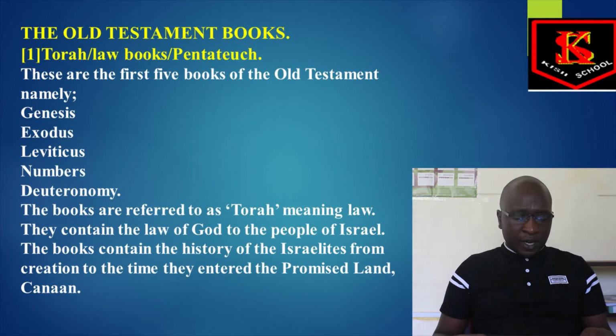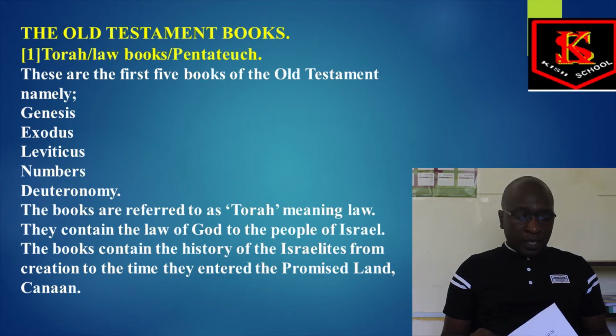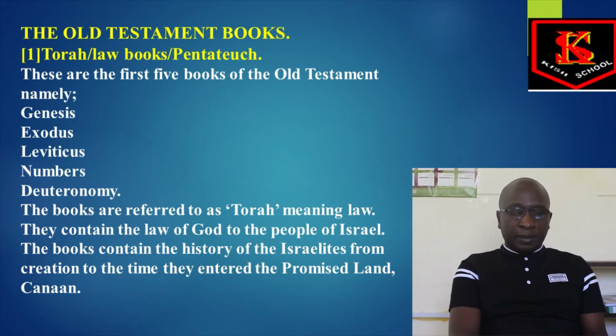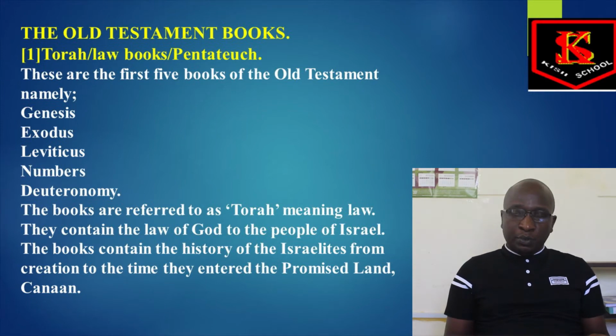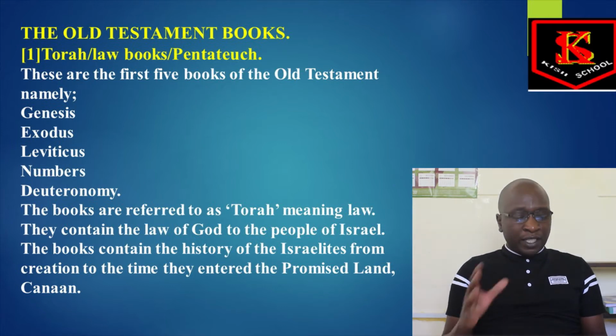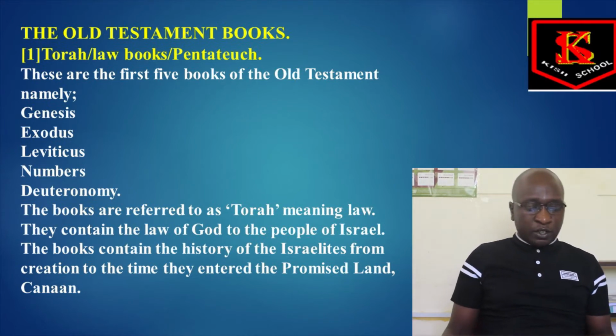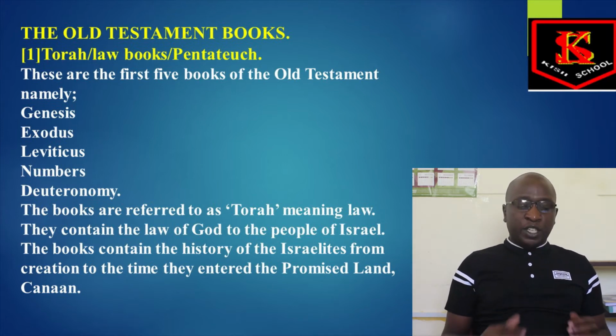The Old Testament is categorized into a variety of books, and the category we want to begin with is the Torah books, sometimes referred to as the law books, also called the Pentateuch. Why the Pentateuch? Because there are 5, and they are law books because we find the traditions of the Jewish people recorded in these 5 books. The first 5 books of the Old Testament are Genesis, Exodus, Leviticus, Numbers, then Deuteronomy.